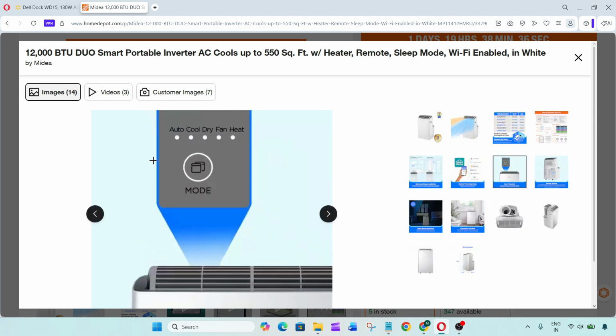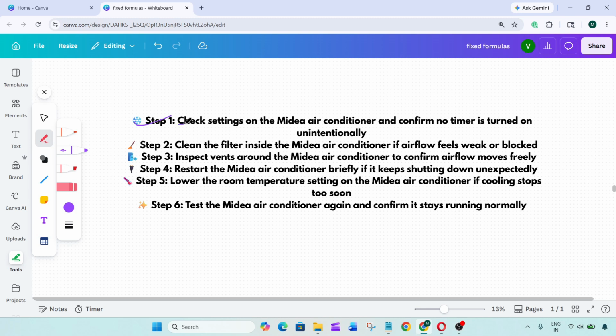Try these. Step 1. Check settings on the media air conditioner and confirm no timer is turned on. Step 2. Clean the filter inside the media air conditioner if airflow feels weak or blocked. Step 3. Inspect vents around the media air conditioner to confirm airflow moves freely.